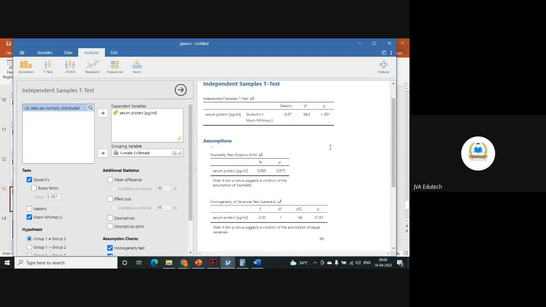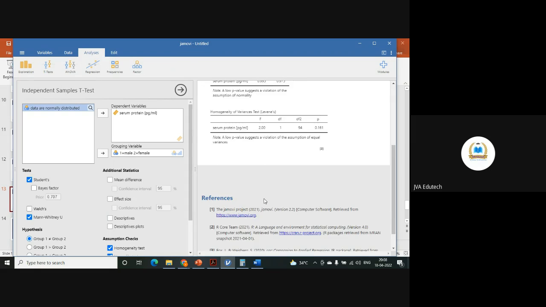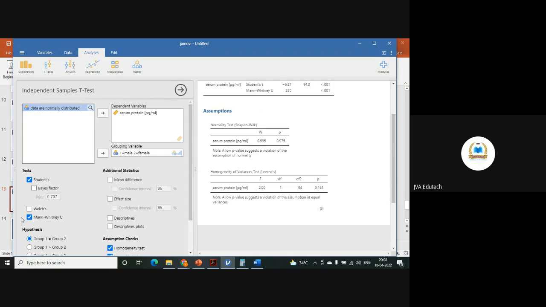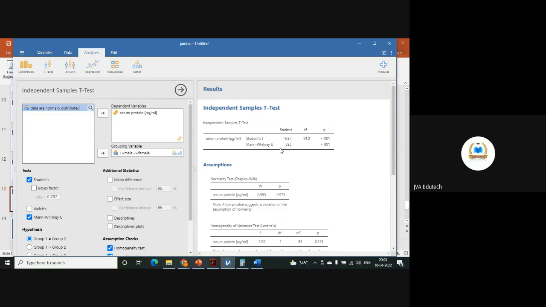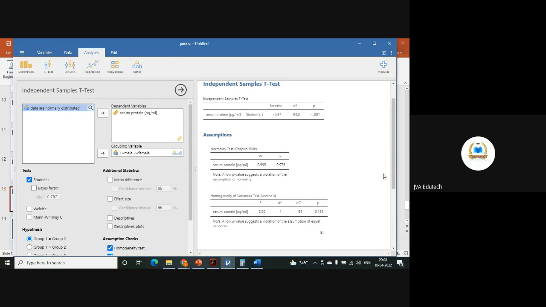Since our data is following normal distribution, we have done independent t-test, but you can do Mann-Whitney test also. And if you can see here, in Mann-Whitney test, if you have performed, you are getting the value of P less than 0.05, means there exists a significant difference. Otherwise, you can do by default independent t-test.